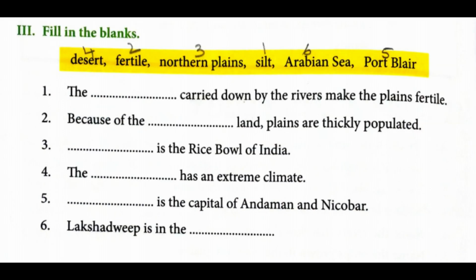Third section, fill in the blanks. First one, the silt carried down by the rivers makes the plains fertile. Second one, because of the fertile land, plains are thickly populated. Third one, northern plains is the rice bowl of India. Fourth one, the desert has an extreme climate. Fifth one, Port Blair is the capital of Andaman and Nicobar. Sixth one, Lakshadweep is in the Arabian Sea.